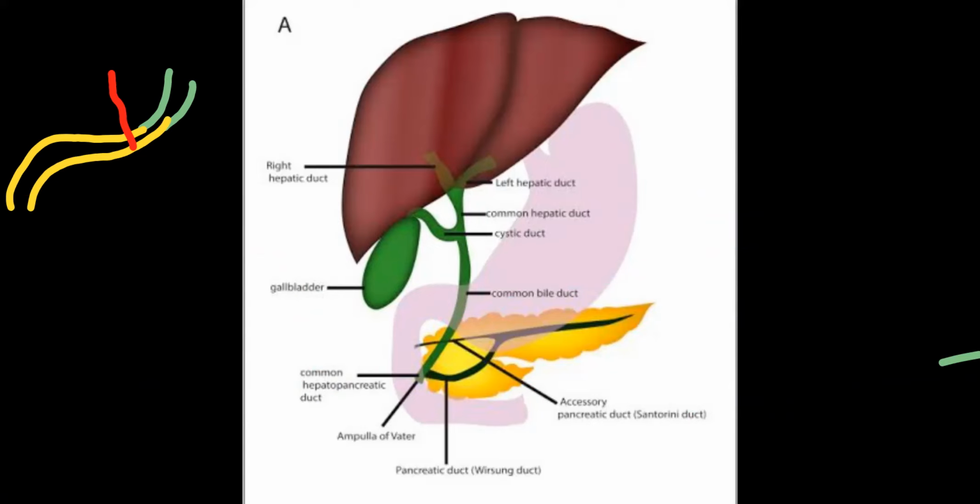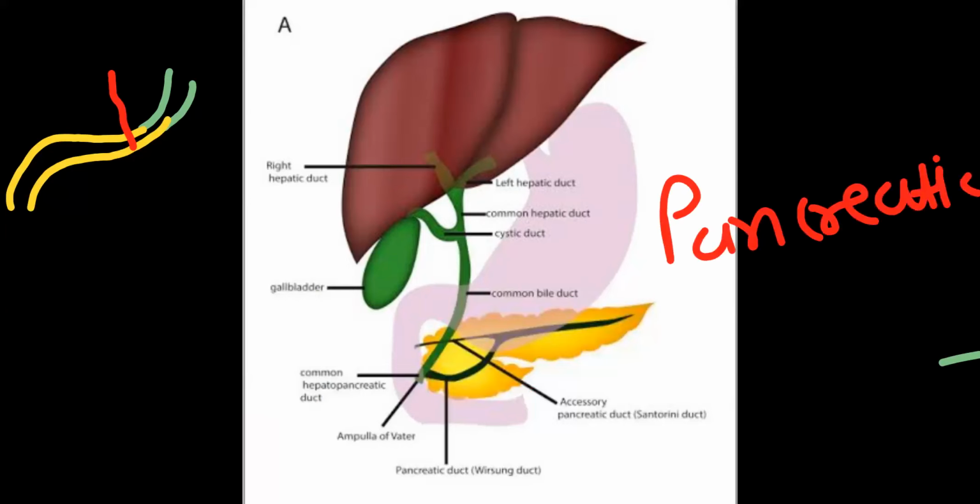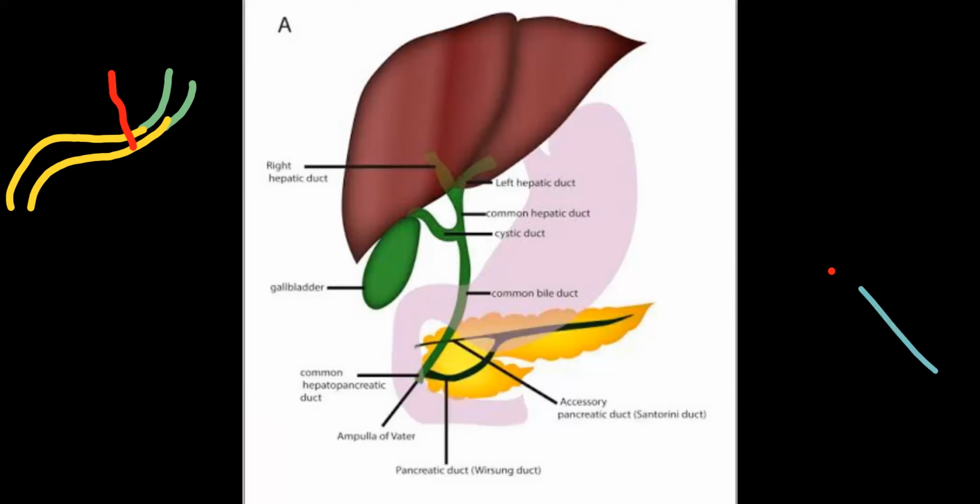Now, what does the hepatopancreatic duct carry? See, the common bile duct carries bile juice. The pancreatic duct carries pancreatic juice. Pancreatic juice contains different kinds of enzymes. We have learned the pancreas behaves as both an exocrine as well as an endocrine gland. The exocrine part of the pancreas secretes enzymes, and these enzymes help in digestion of carbohydrates and protein. Bile juice helps in fat emulsification, digestion of fat, right?